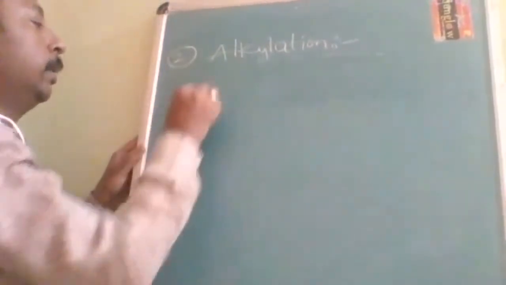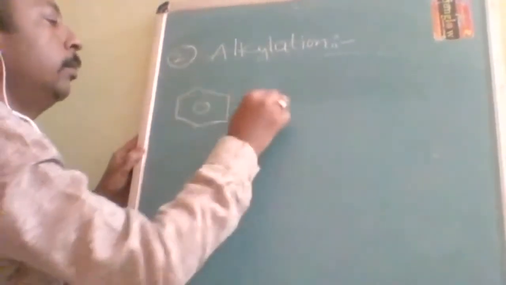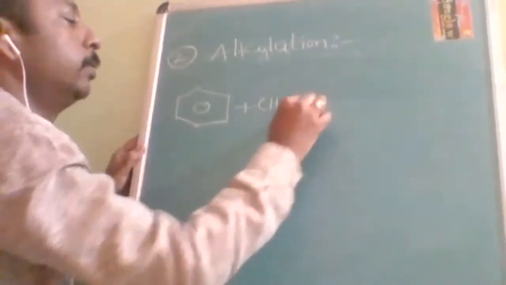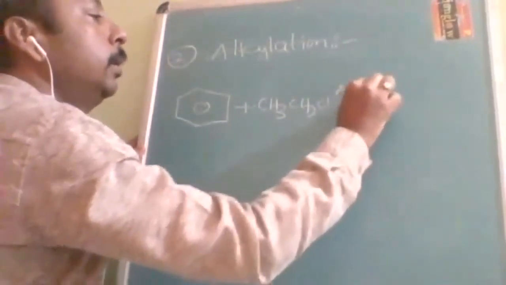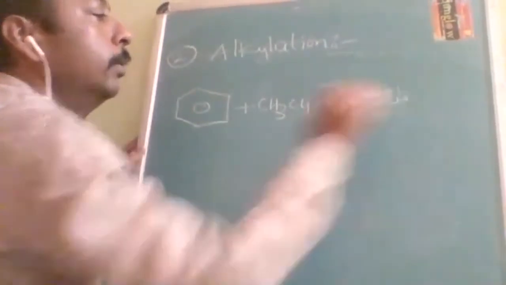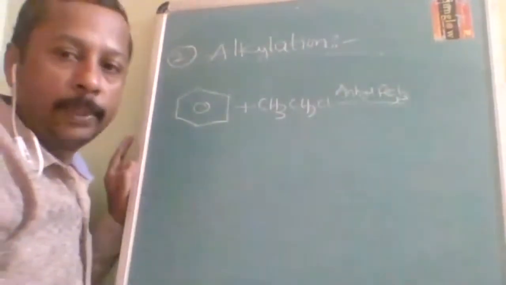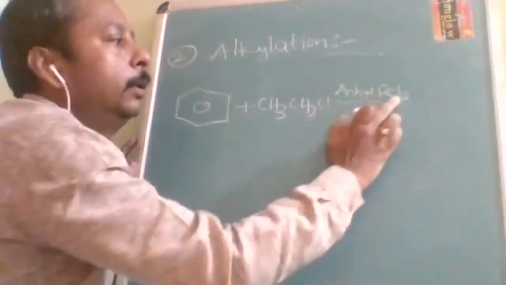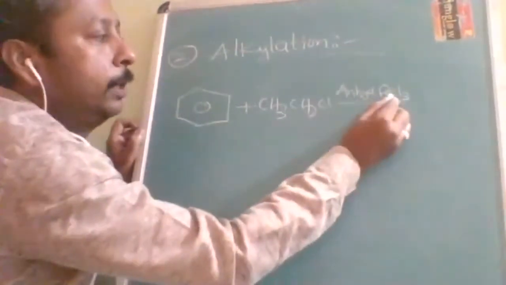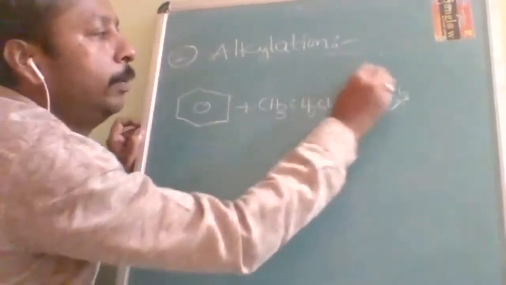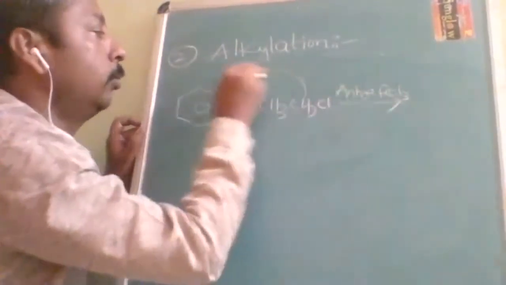I will write this as a summary. How will the examination question be? Benzene plus CH3CH2Cl with anhydrous FeCl3. This is the question. Simply, anhydrous AlCl3 will take this Cl and the ethyl group will be substituted.